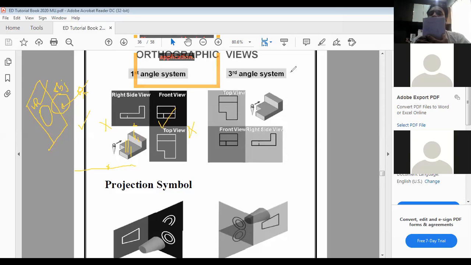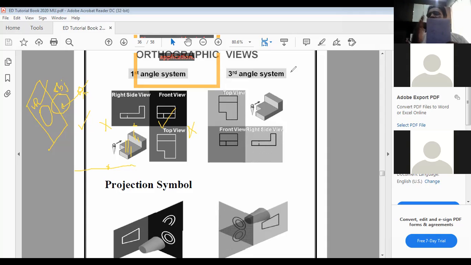This front view is being made on the plane that is called the vertical plane. Now, on my right side, I am having the view which I have to make. The plane on which the side view is being made is called the profile plane. If this is a front view and I want to make the left hand side view, first I am taking the left hand side view. So this is my right hand side, and here the profile plane will be lying.